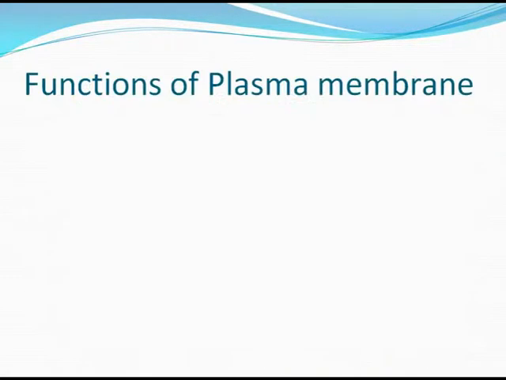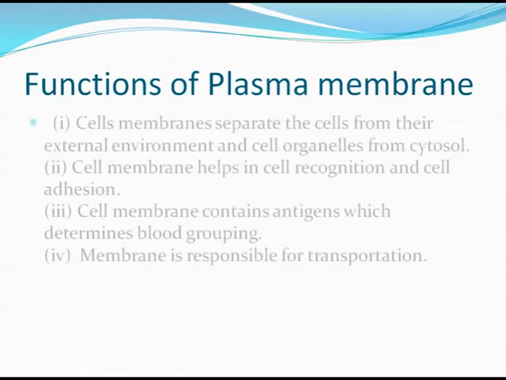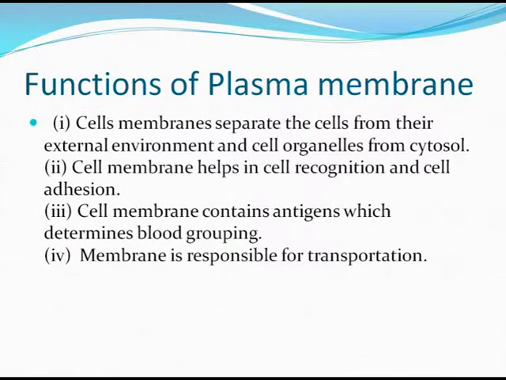Functions of the plasma membrane. Cell membranes separate the cells from their external environment and cell organelles from the cytosol. The cell membrane helps in cell recognition and cell adhesion. The cell membrane contains antigens which determine blood grouping.